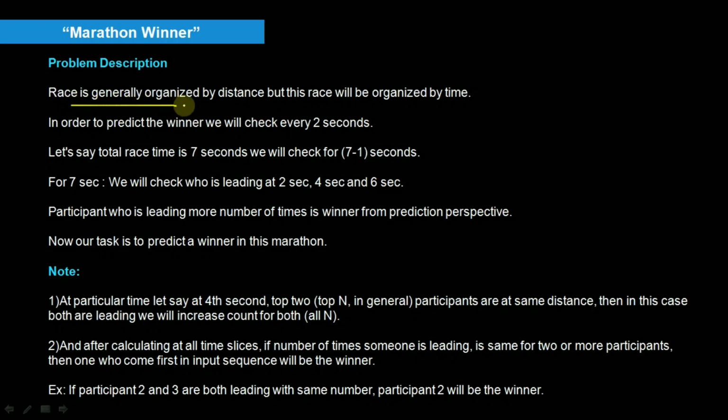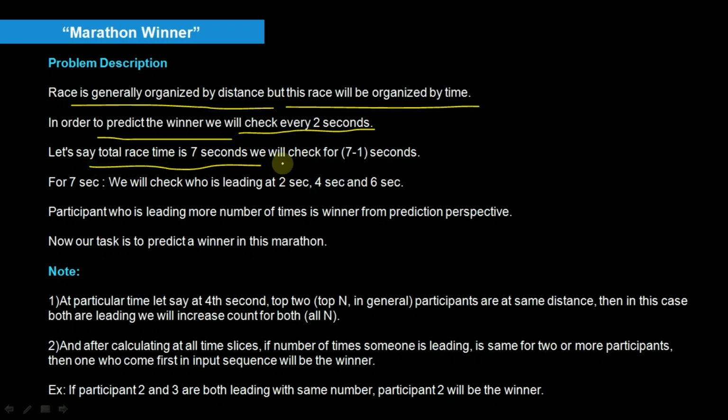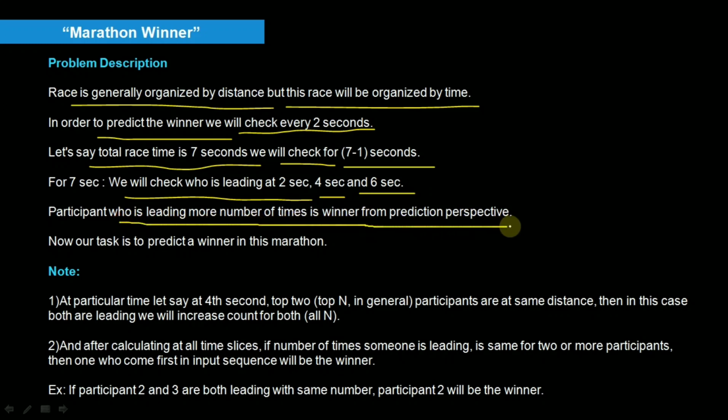A race is generally organized by distance, but this race will be organized by time. In order to predict the winner, we will check every 2 seconds. That means every 2 seconds we will check who is leading in this marathon. Let's say the total race time is 7 seconds. We will check who is leading at 2 seconds, who is leading at 4 seconds, and then who is leading at 6 seconds. The participant who is leading the most number of times is the winner from the prediction perspective.